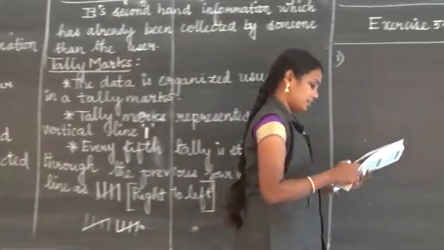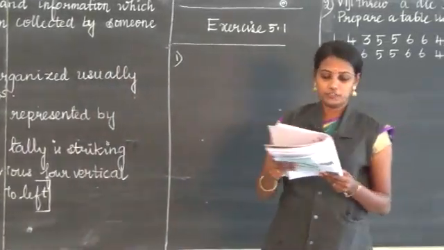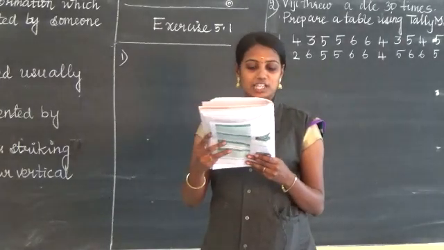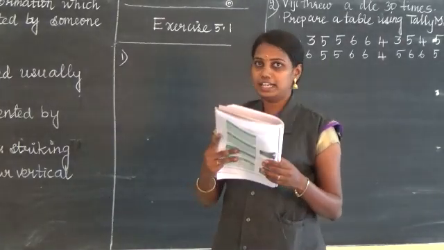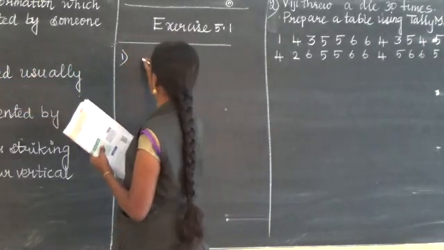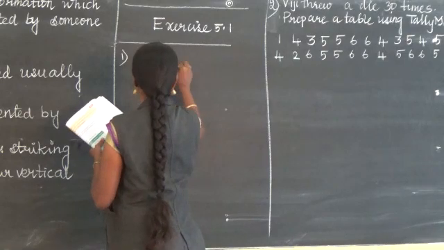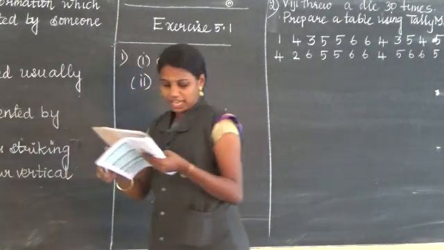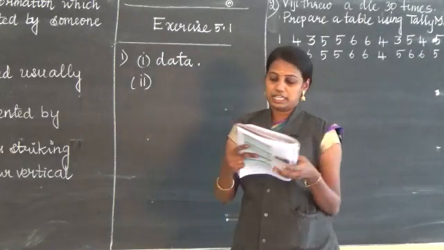Take your book, everyone. Page number 93. First question. Option 1: the collection of information is called data. First we learned that the collection of information is called data. Answer is data.